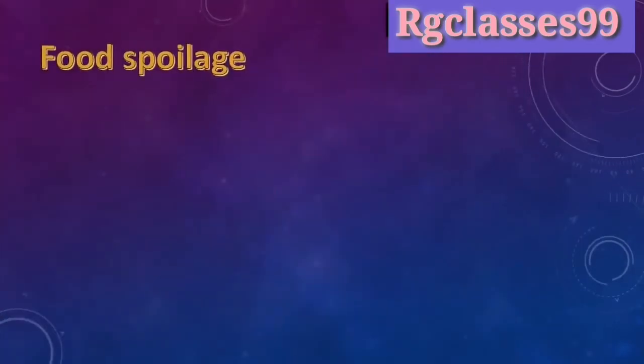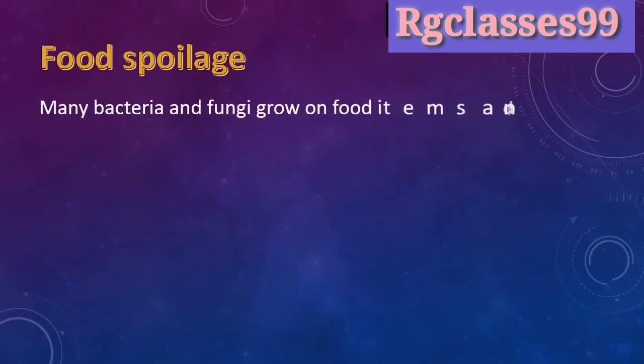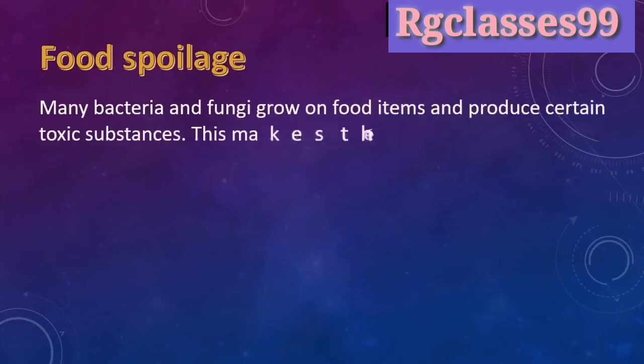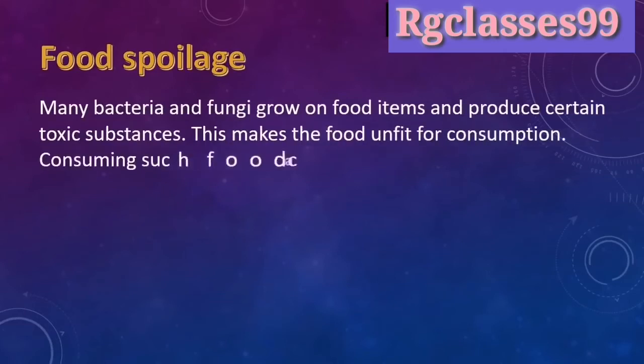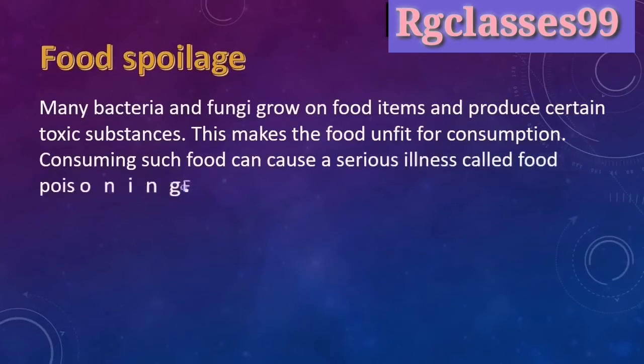What is food spoilage? Many bacteria and fungi grow on food items and produce certain toxic substances. We know that. Okay, so this makes the food unfit for consumption. Consuming such food can cause a serious illness called food poisoning.